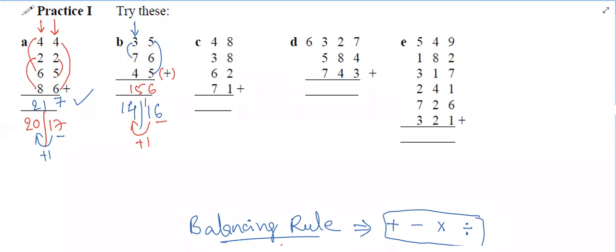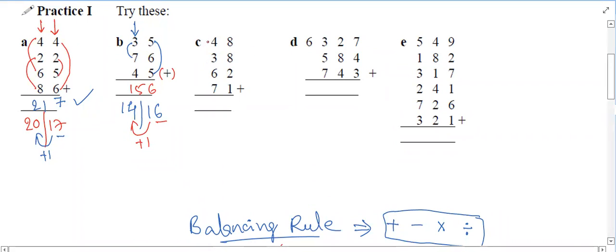Okay. Next is Sharanya. Can you do C? Can you explain? Yes, sir. 6 plus 4 is 10 and 7 plus 3 is 10. So together it is 20. Okay. 8 plus 2 is 10 and 8 plus 1 is 9. So 19. Then bring down 9 and carry 1. So it's 21, 219. Correct.